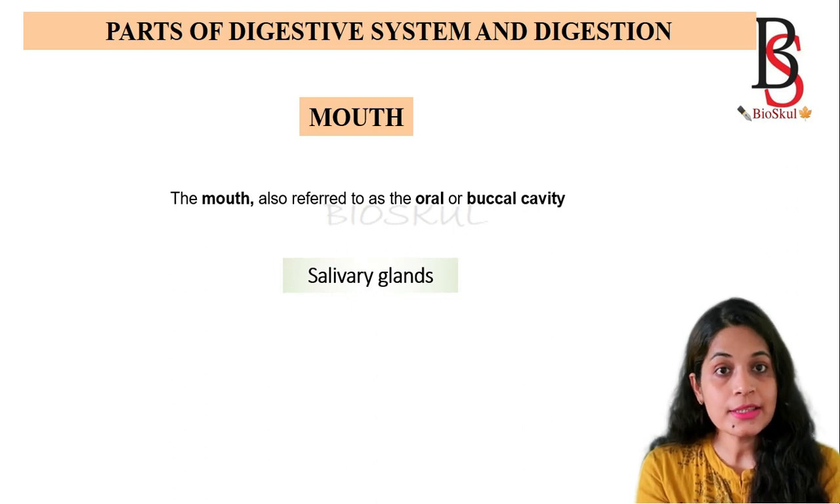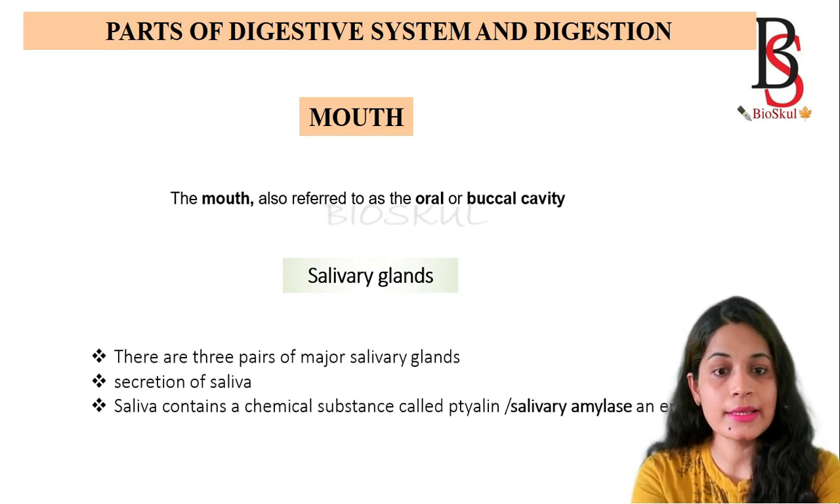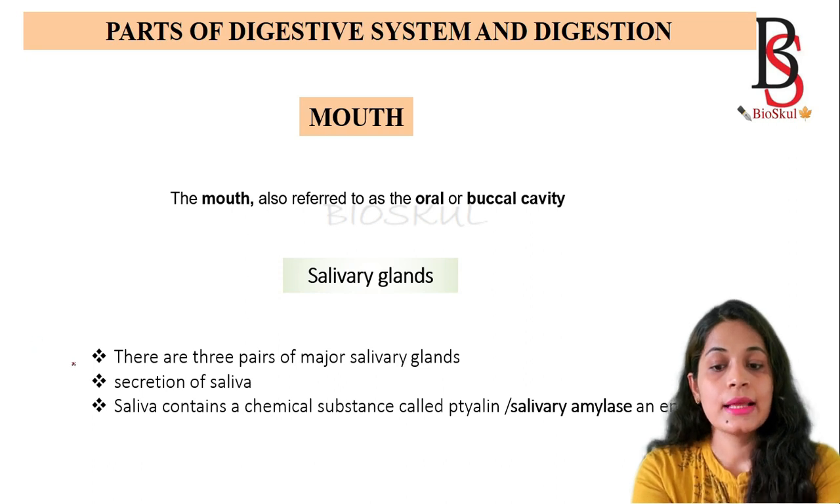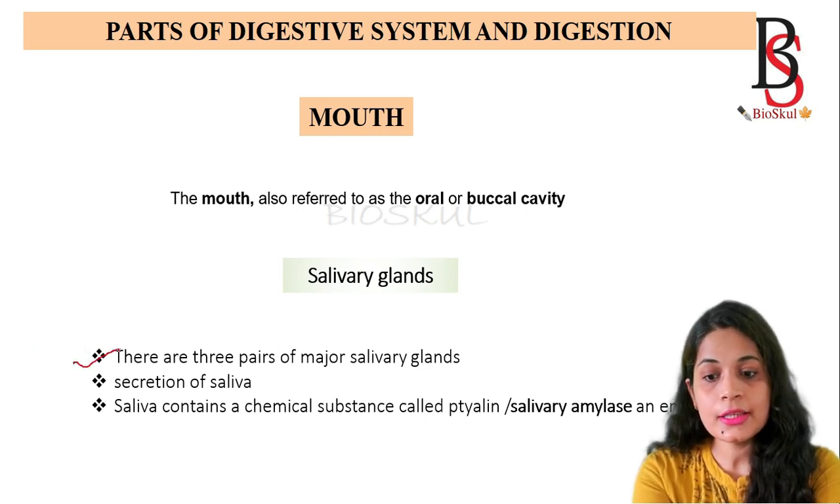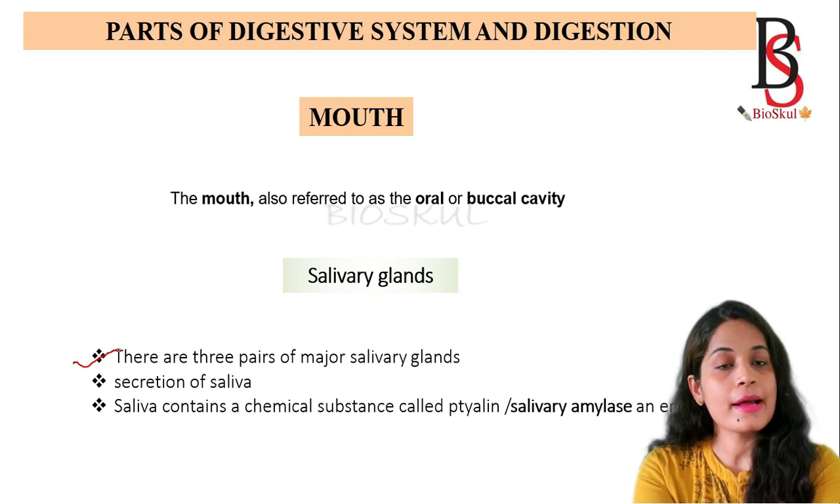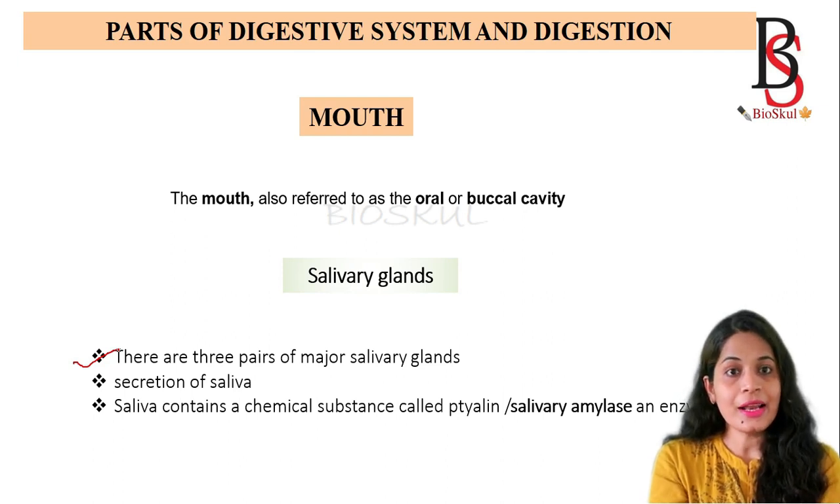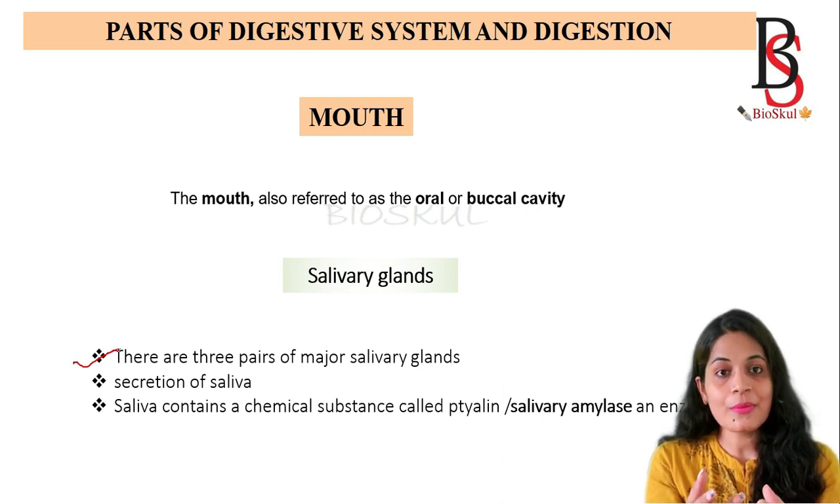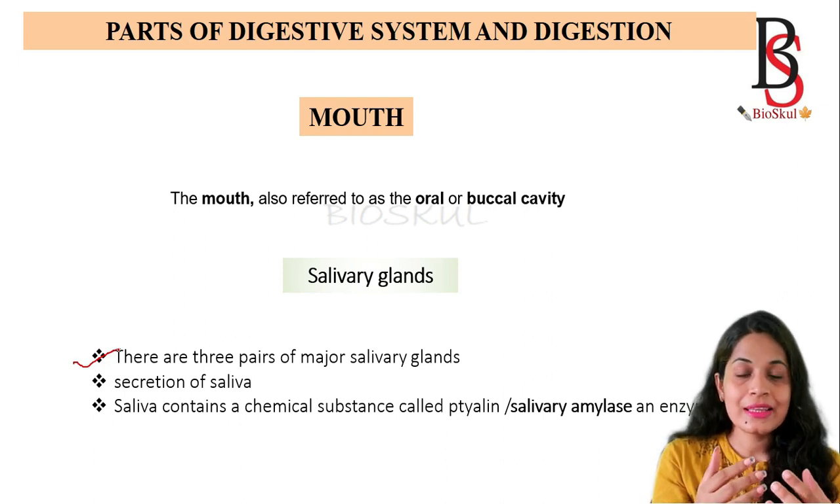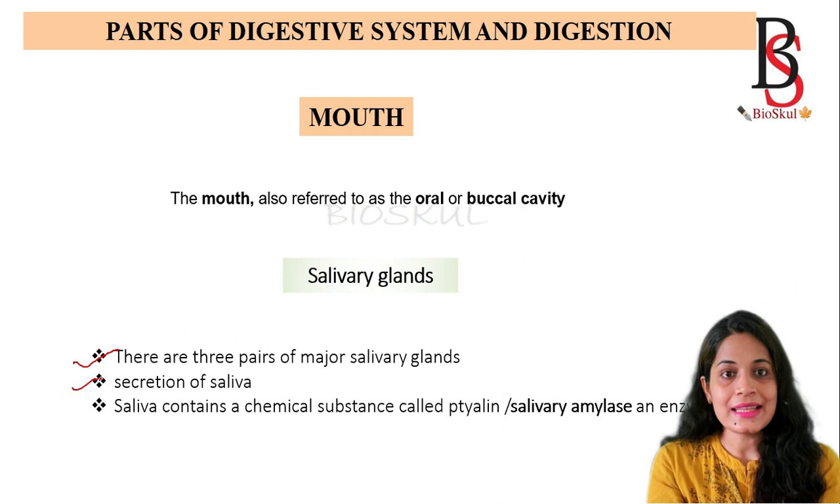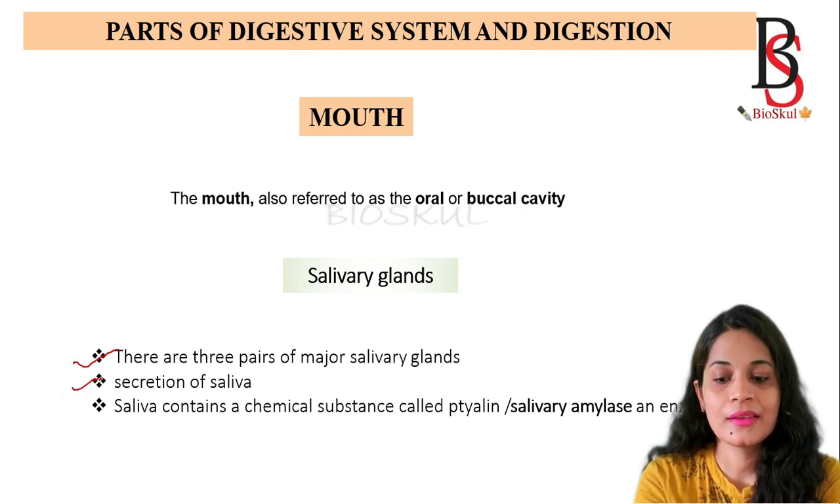Then what are the parts present in the mouth? The first part is the salivary glands. How many salivary glands are present in a human? There are 3 pairs of major salivary glands. And what is the function of the salivary glands? They help in the secretion of saliva. Even if we are thinking about food, or see some food, our salivary glands start to secrete saliva. So the function is the secretion of saliva.